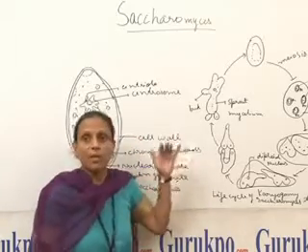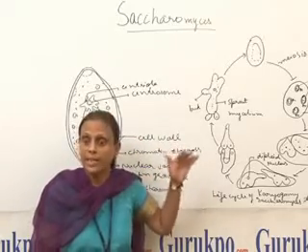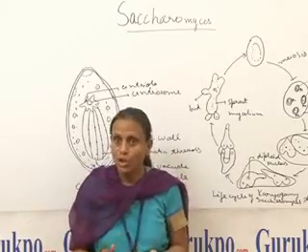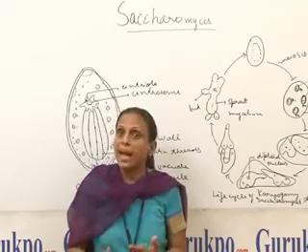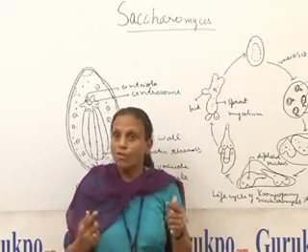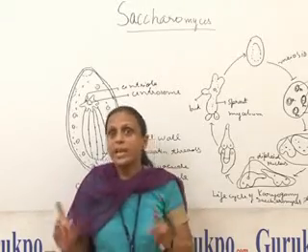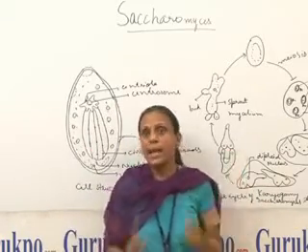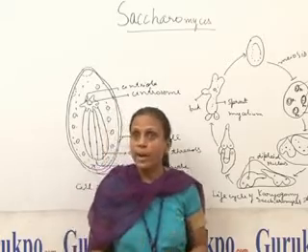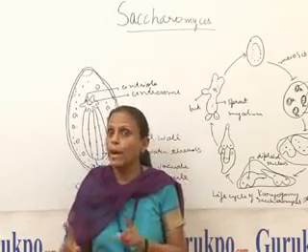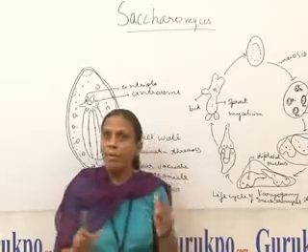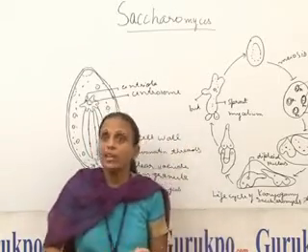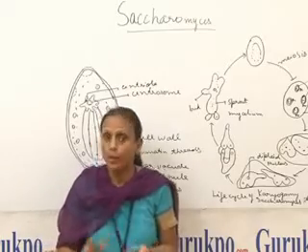Now friends, I am moving towards the sexual reproduction in Saccharomyces. Well friends, it occurs during unfavorable conditions and when the food supply is exhausted. So friends, sex organs are absent in Saccharomyces. There are three types of life cycle in Saccharomyces: haplobiontic life cycle, diplobiontic life cycle and haplodiplobiontic life cycle. In the haplobiontic life cycle, the haploid phase is dominant and the diploid phase is of short duration.